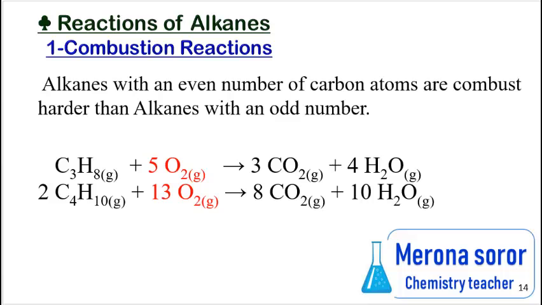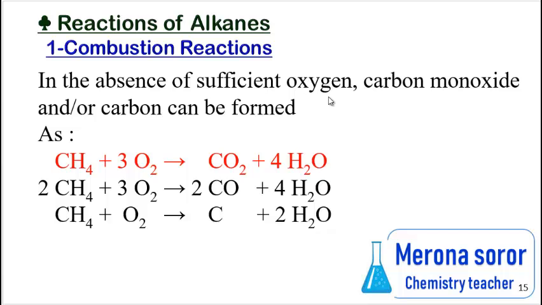In front of you are two equations, the first one C3H8 burning and the second one C4H10 burning. In the first equation, 3 carbon atoms use 5 oxygen molecules. In the second one, 4 carbon atoms use more than 7 oxygen molecules. In the absence of sufficient oxygen, carbon monoxide and/or carbon can be formed.